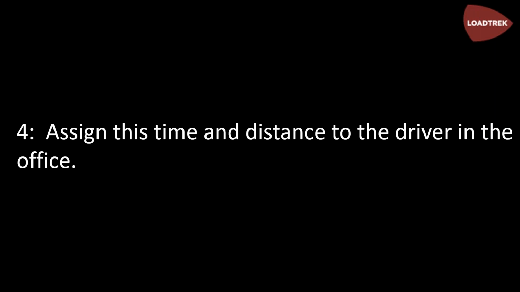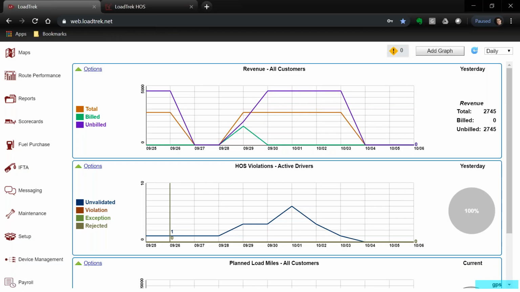However, that doesn't always work. So the focus of this webinar is going to be on how to handle unassigned time and distance in the office. Starting from your LoadTrek dashboard, your available options within LoadTrek that you're given the rights to are on the right. The first way to see that we have unassigned distance and time, and this is how you can tell when it happens right away, you don't have to wait for payroll or billing. You can see as soon as it happens by clicking up here on the alerts button.